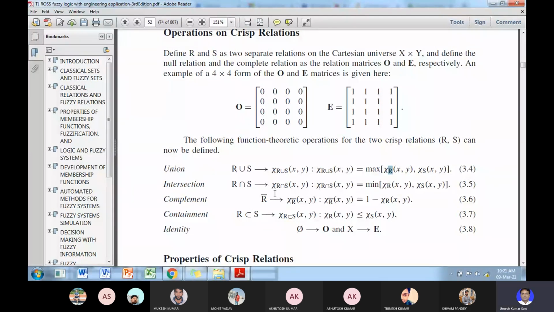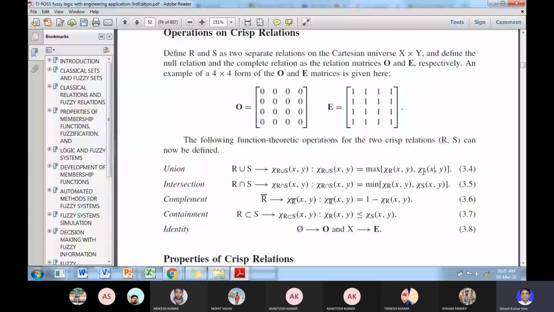In the intersection, the minimum of the strength is taken. Suppose this is 1 and this is 0, then the minimum is 0. Here in the union, suppose this is 1 and this is 0, then the maximum is 1.